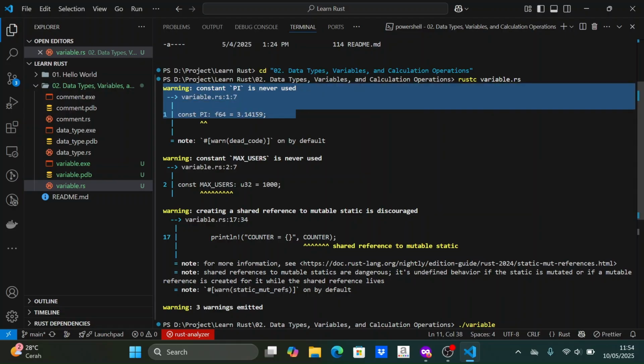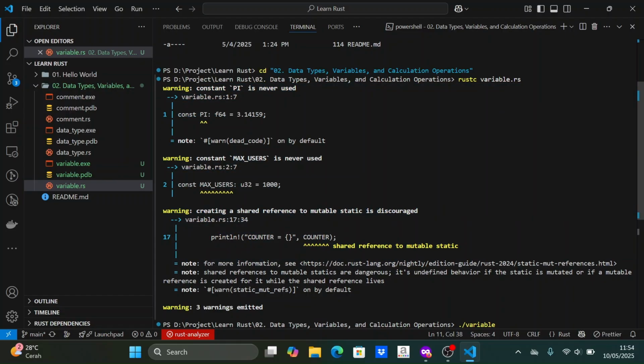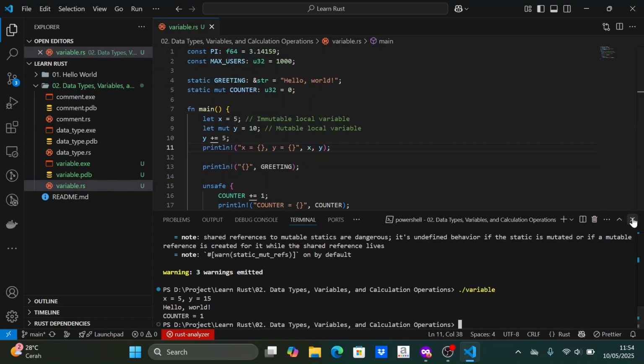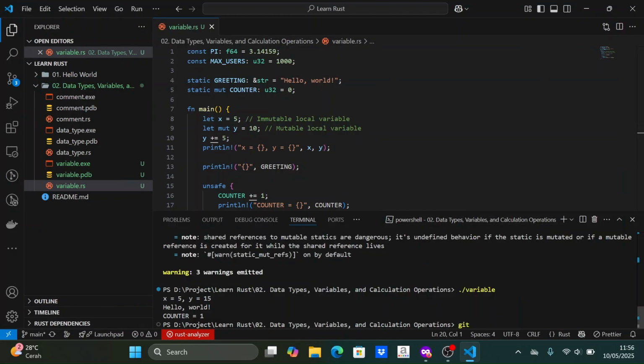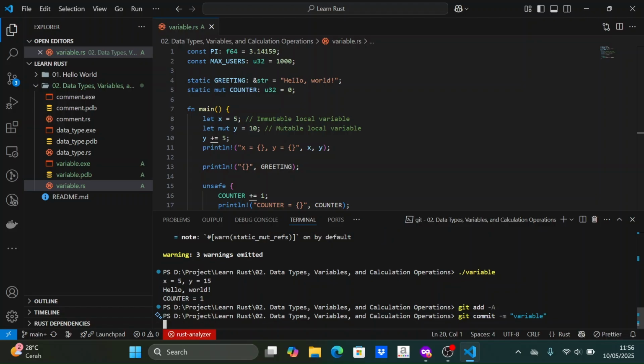The third warning occurs because we used a mutable static variable. In the code above, you can see the constant that was created but not used in the program. Okay, that's all. Now I will commit and save the code to the GitHub repository.